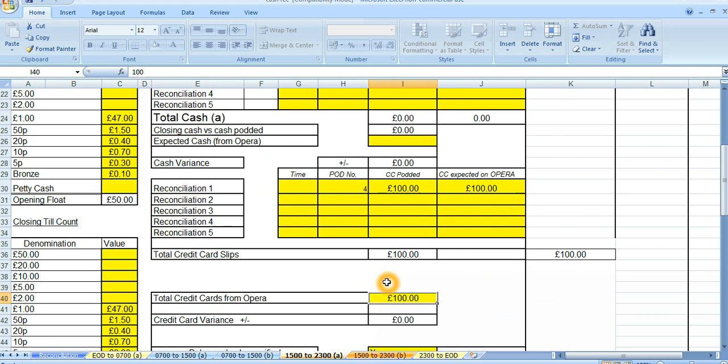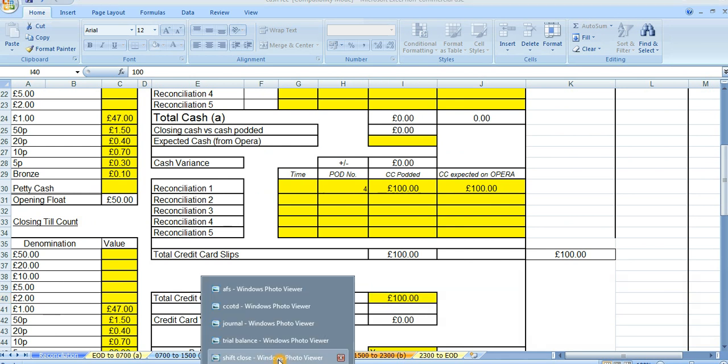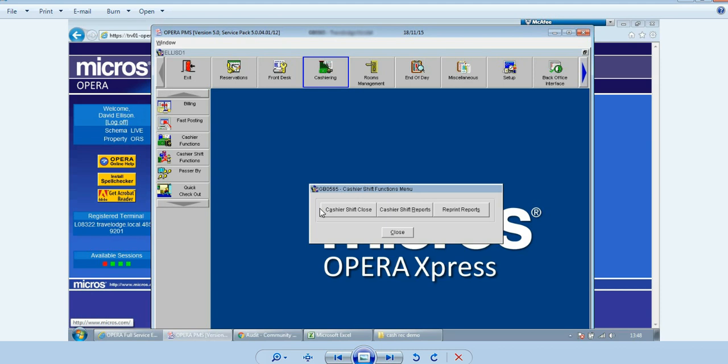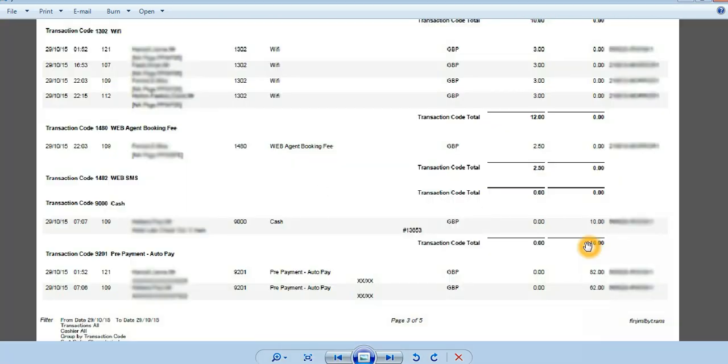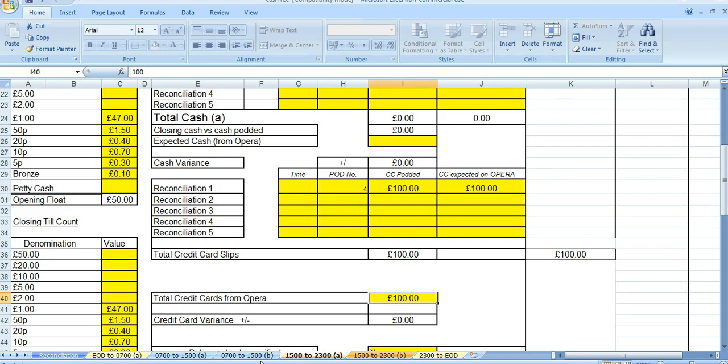Now that's okay if it's just me using the reception desk. Nobody else has used that, so, fair enough, I can take it from there. It gets a bit trickier if it's in a bar cafe and there's more than a couple of people using the reception desk. It makes it harder to tie up. So where do I find it from in a bar cafe? Well, I would go to the journal for the day, and I would take the totals for cash, declare them to there, and I would take the totals